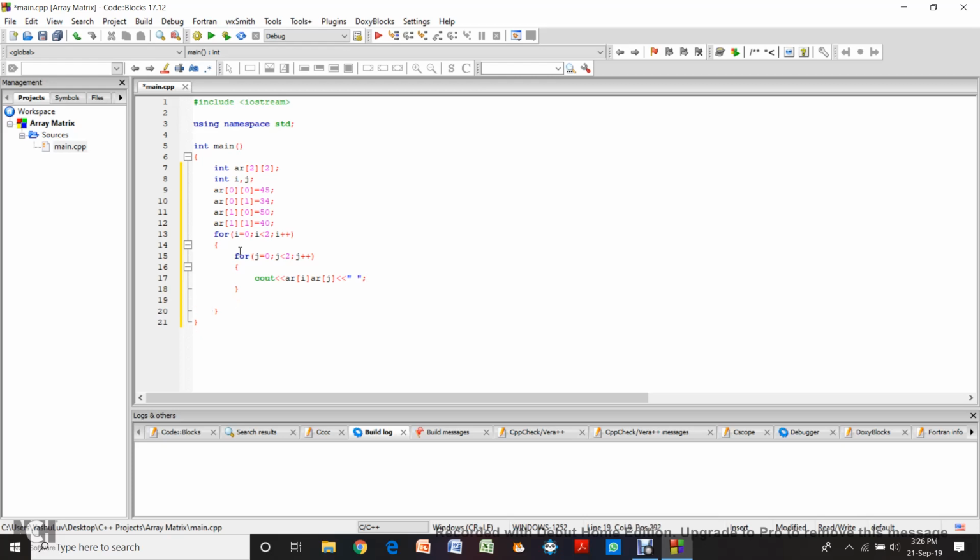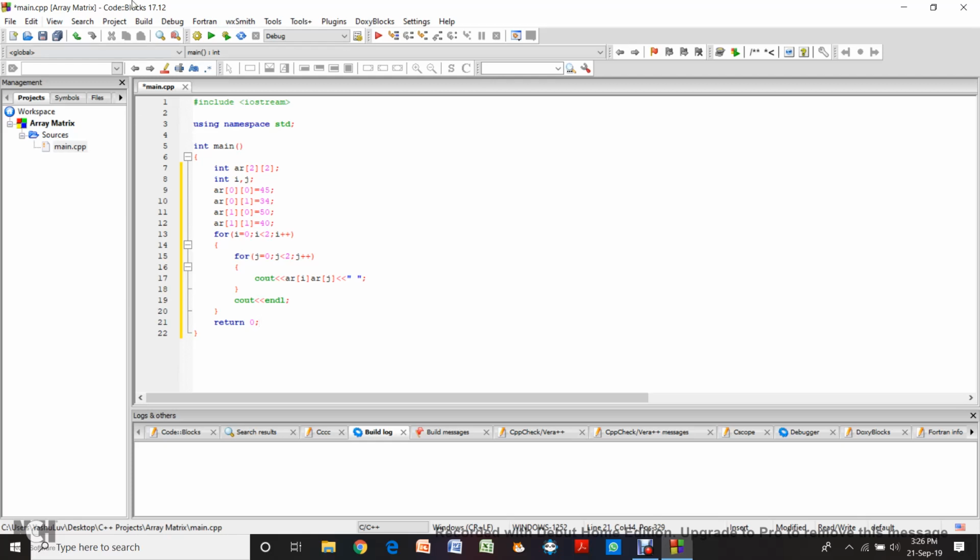And after this, here we are going to have cout endl. One second, cout endl. And finally we'll return 0. So this is the end of this code.